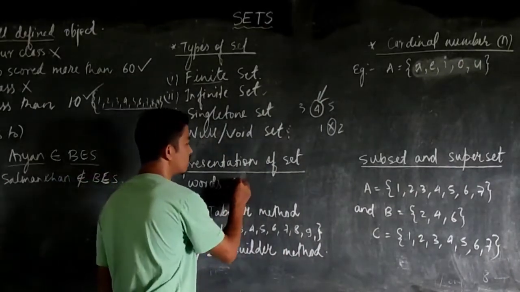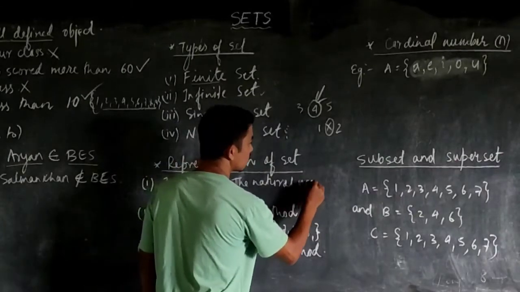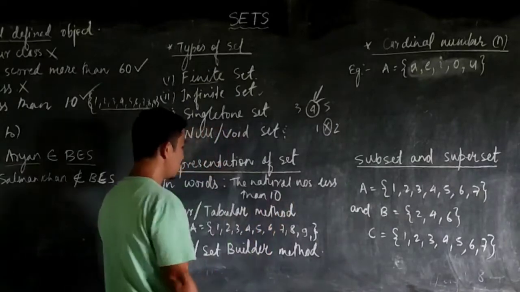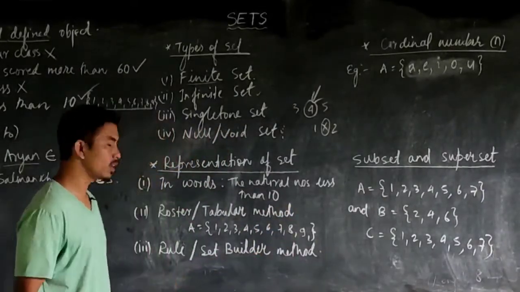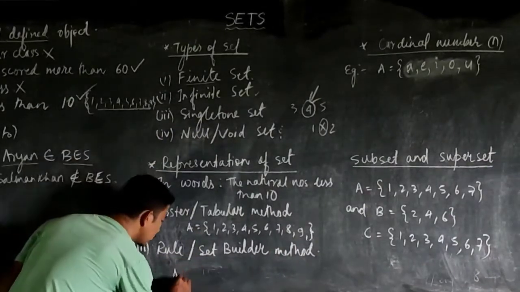Here simply we write in words the natural number less than 10. And in the third one, rule or a set builder method. How do we write? We write the same thing in a rule or a set builder form in this way.